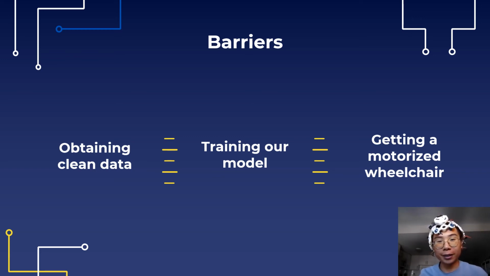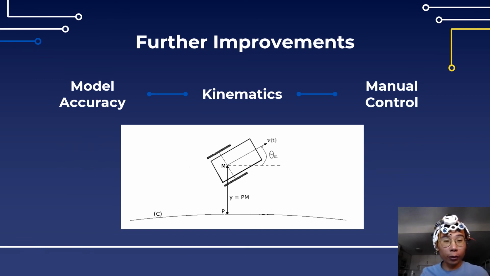which is why we just stuck with an RC car. For further improvements, one big thing is improving the model accuracy itself, because if this was used in real life, we need to make sure that people are safe and that there aren't any accidental movements forward, or they don't accidentally move back either. Another thing is kinematics, so making sure the movement is smooth, because right now, as you saw with the RC car, it can be a bit jerky.